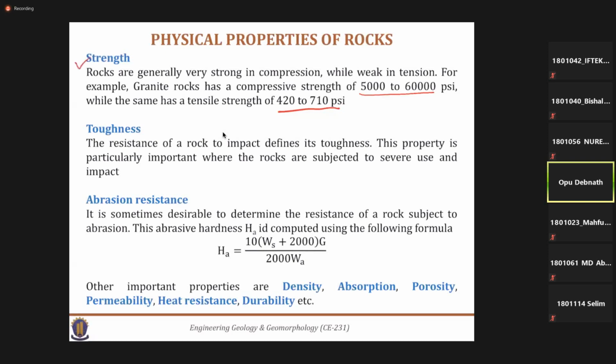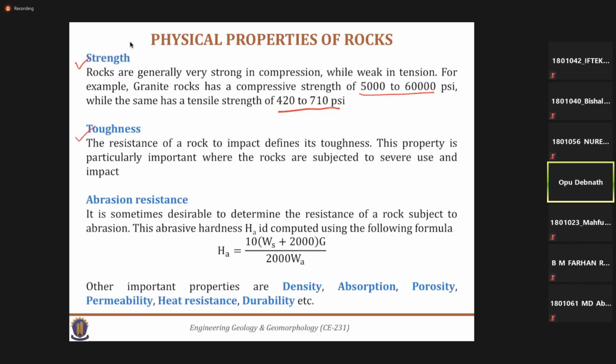And next one is toughness. Toughness is the resistance of the rock to impact. There are laboratory tests by which we can define its various parameters. So toughness means the capacity to resist impact force.